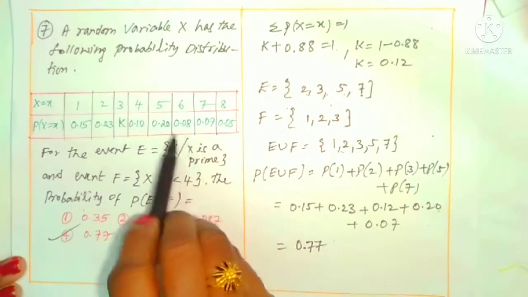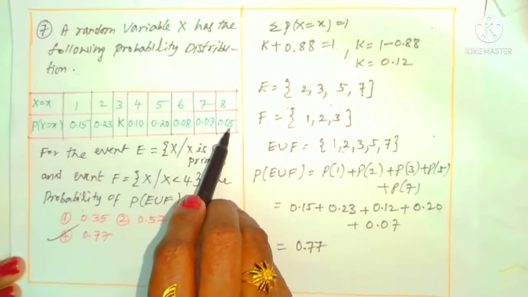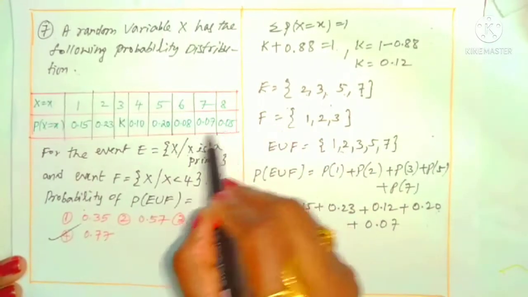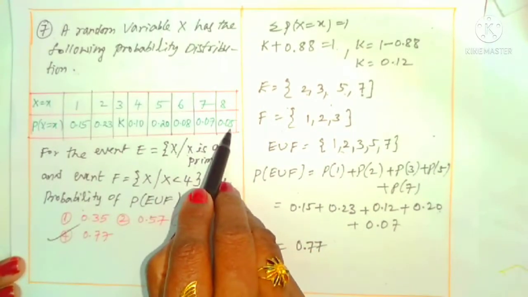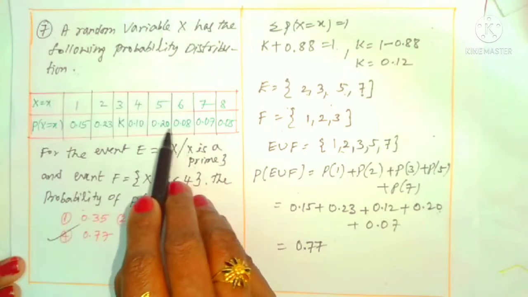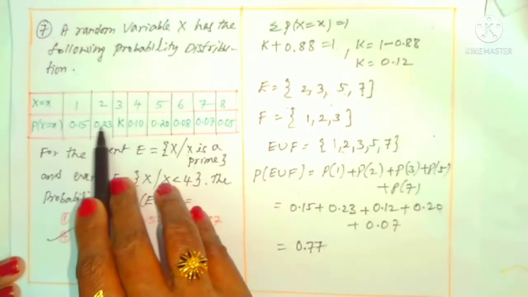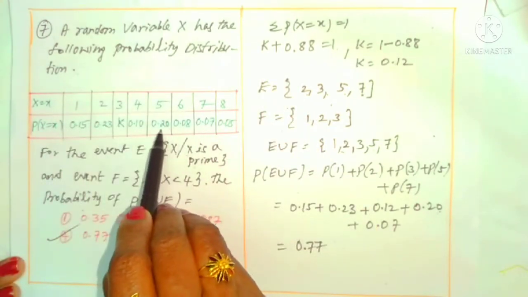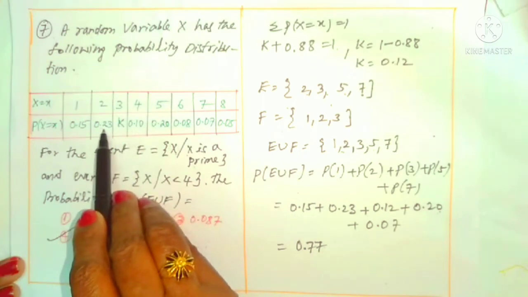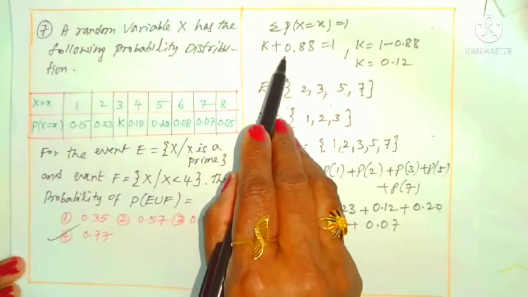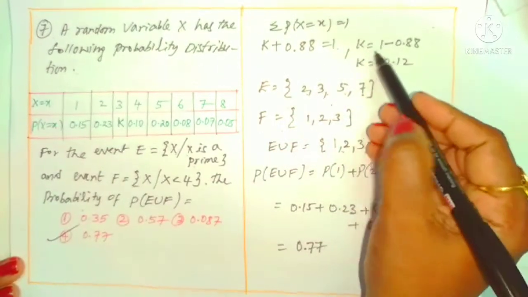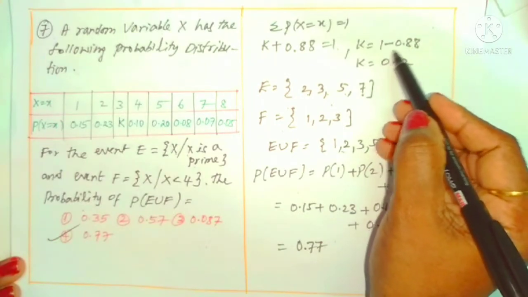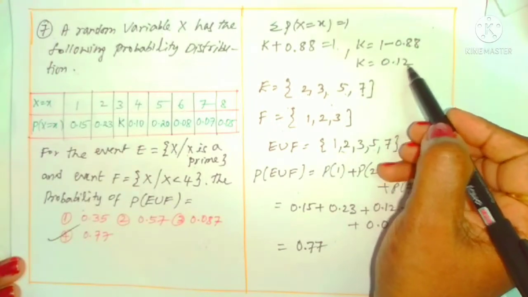So by adding all these other than the K, we can get 0.88. Adding decimals: 5, 7 plus 5, 12, 12 plus 8, 20, 20 plus 3, 23, 23 plus 5, 28, 8, 2, 2 plus 2, 4, 5, 5 plus 2, 7, 7 plus 1, 8, that is 0.88. So 0.88 plus K is equal to 1. From this we can say K is equal to 1 minus 0.88. 1 minus 0.88 is 0.12.